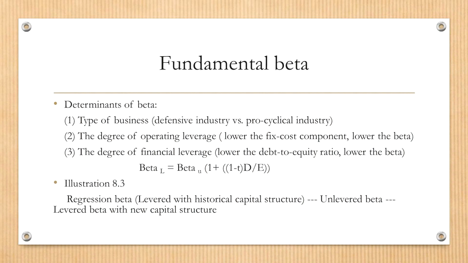D means debt, E means equity. That is the amount of capital raised by debt divided by the amount of capital raised by equity, then times 1 minus T. Why do we need to times 1 minus T? Well, here we consider the tax benefits of debt finance.